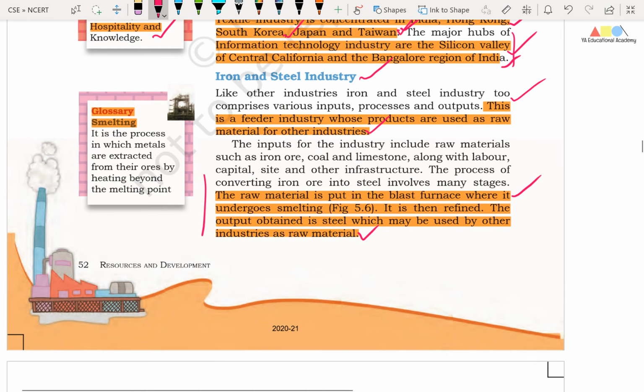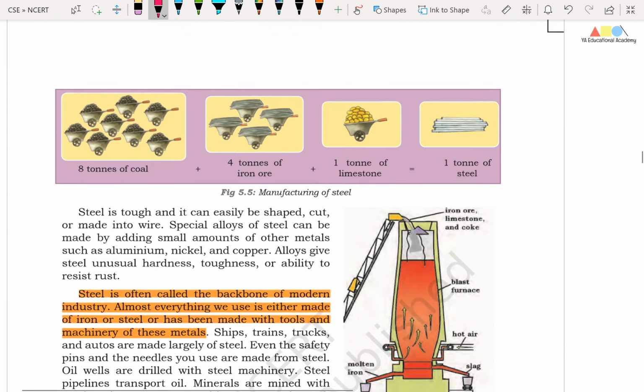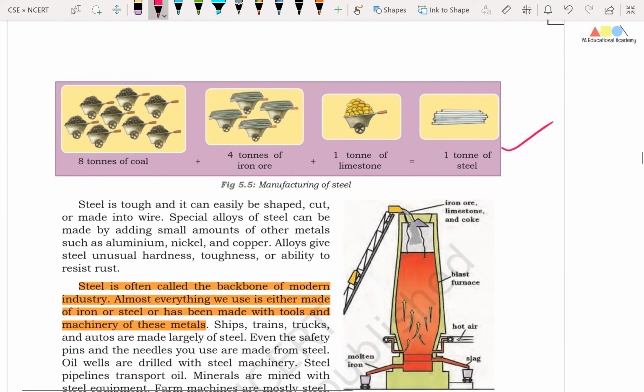Friends, in this picture we can understand the process of manufacturing steel. So coal and iron ore is used, similarly limestone is used, and the output is the steel.